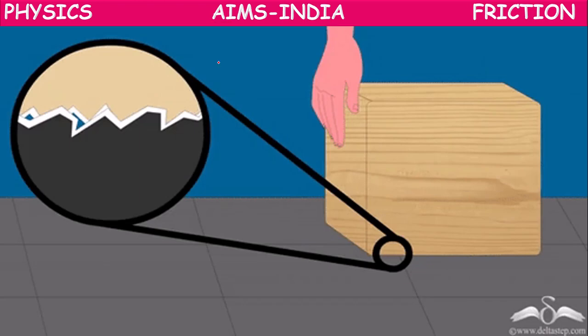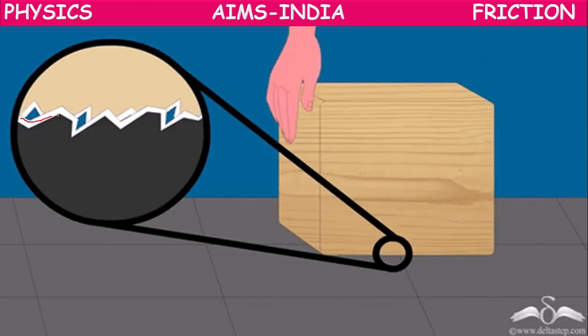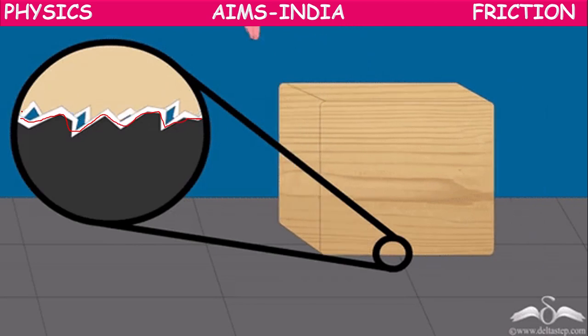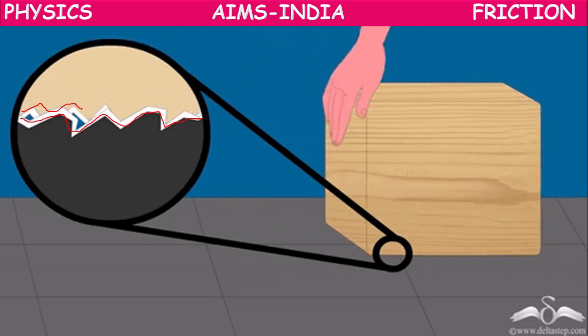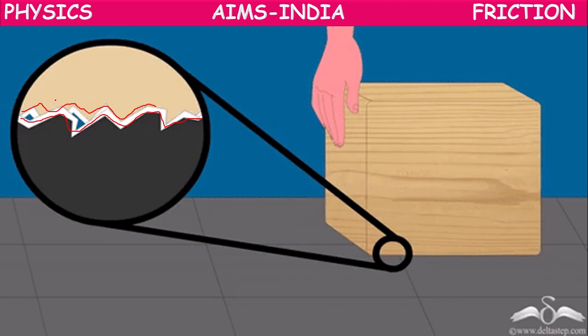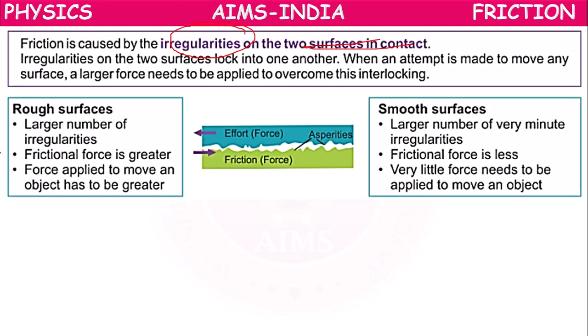These are the irregularities of the floor and these, in blue color, are the irregularities of the block. Irregularities of the floor are different, irregularities of the block are different. These two irregularities lock into one another when an attempt is made to move any surface.